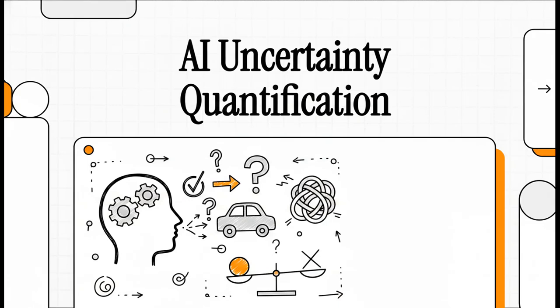Welcome to The Explainer. Today we're diving into something totally fascinating and honestly kind of urgent in the AI space. We usually picture AI as this all-knowing brain, right? Confidently giving us answers, generating wild images, navigating our cars. But what actually happens when the AI doesn't know the answer? Today we're unpacking exactly that, the science of making artificial intelligence doubt itself.